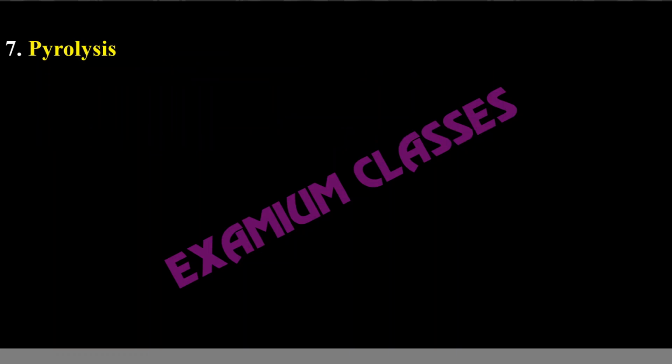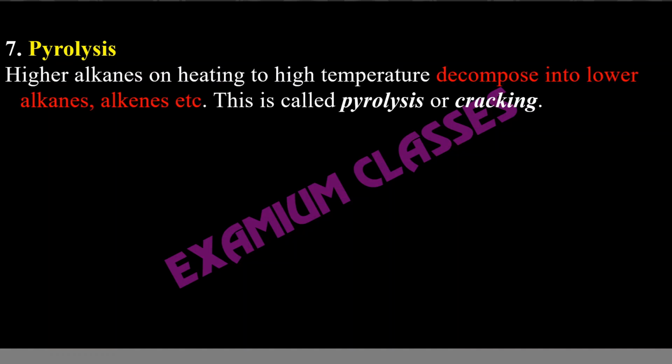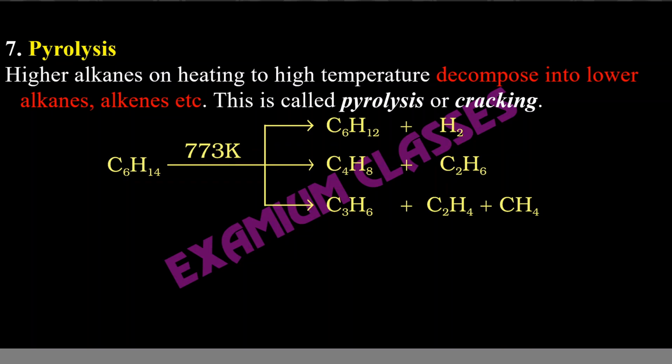Pyrolysis. Whenever you see this word, pyro is related to fire. Higher alkanes on heating to high temperature decompose into lower alkanes. Means if suppose there are 7 carbons, 8 carbons in the alkane, if you heat, lower carbon alkanes or alkenes will be produced. So if you have n-hexane, it can give you propane, hydrocarbons having fewer carbons.